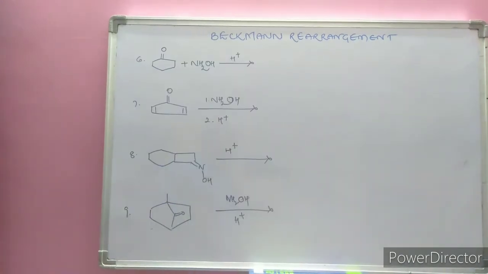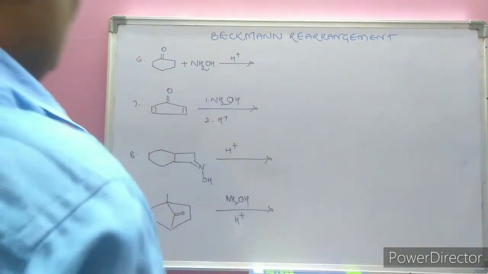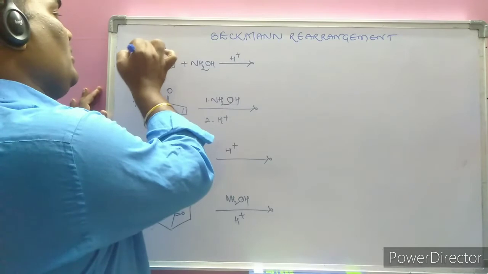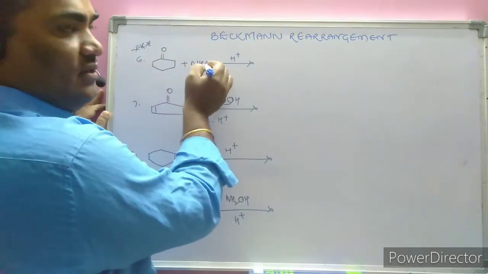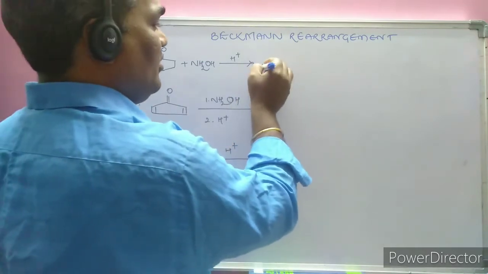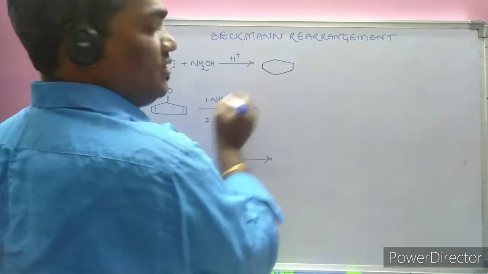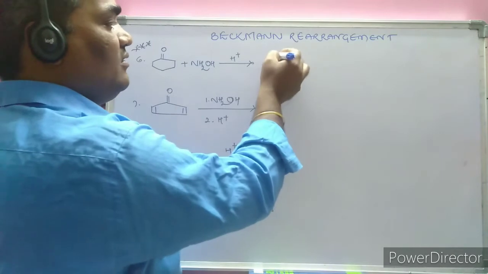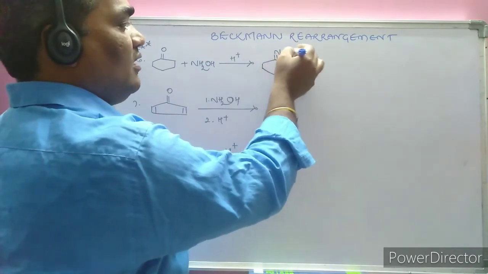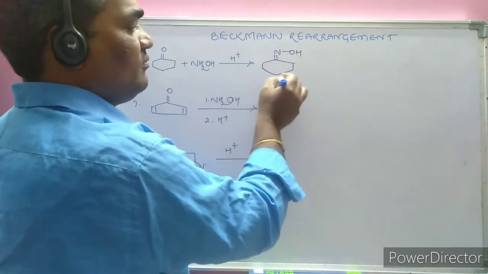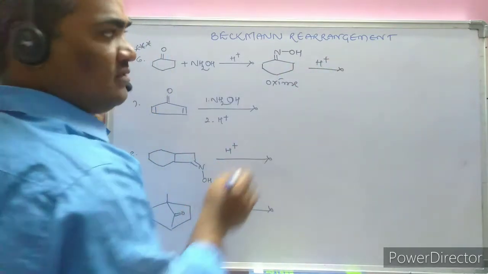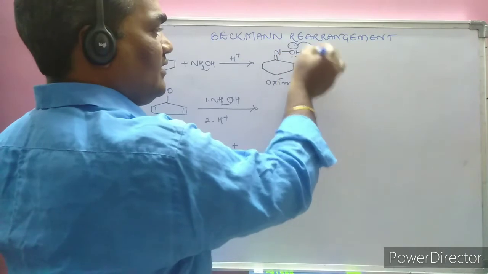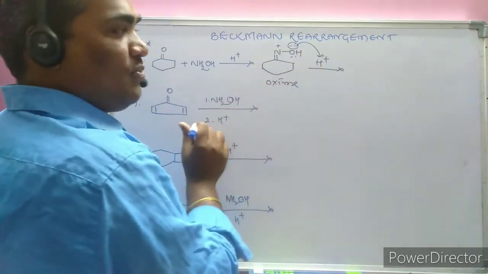Now a few more examples related to the Beckmann rearrangement reaction. This is the previous question. Here the ketone is given when it is reacted with hydroxylamine. We know well aldehydes and ketones undergo a condensation reaction with hydroxylamine to form an oxime. After formation of the oxime, H plus, as we know, accepts the proton. As a result, it carries the positive charge.